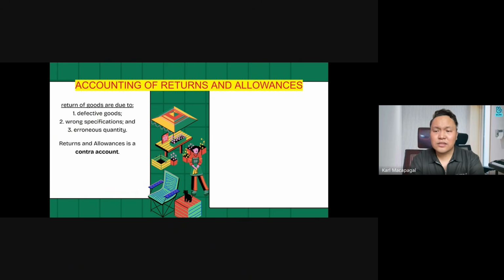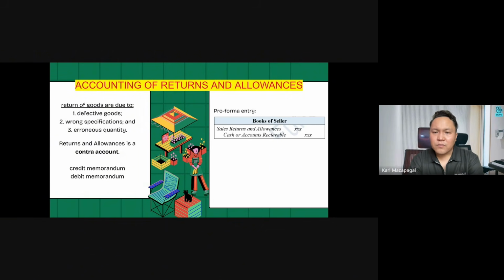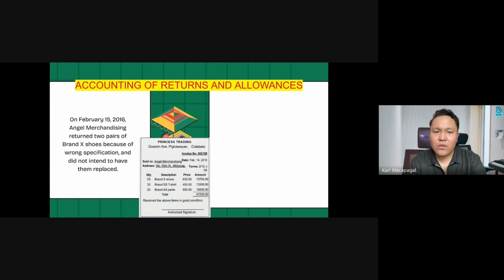Returns and allowances is a contra account. We do credit memorandum or debit memorandum for these. We'll just follow the pro forma entry. For the books of the seller, we debit sales returns and allowances, and credit cash or accounts receivable. For the books of the buyer, we debit cash or accounts payable, and credit purchase returns and allowances.